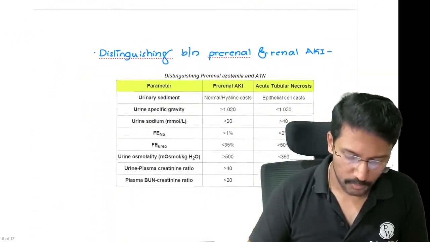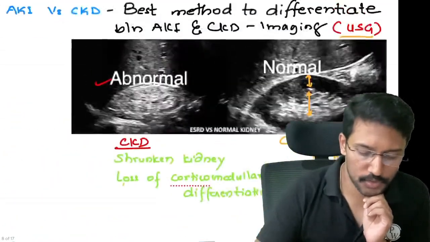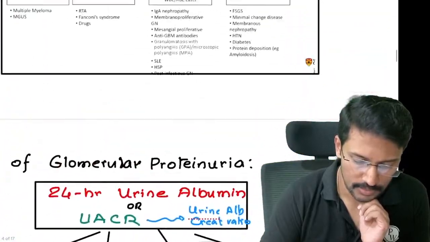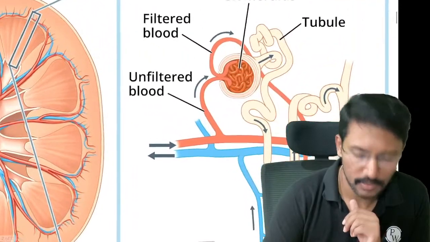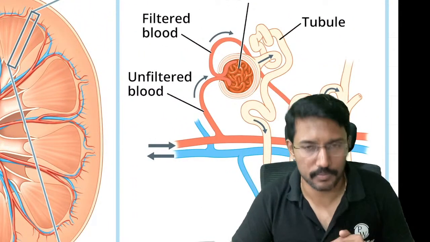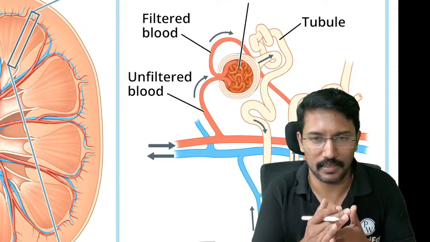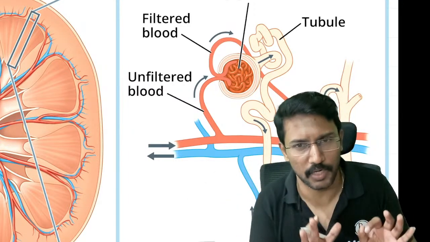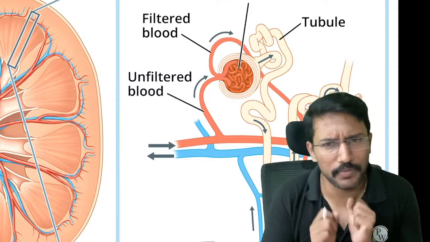Now coming to the main point, how to differentiate between acute tubular necrosis and pre-renal acute kidney injury, right? तो उसके लिए एक small table है for comparison, but let me ask you a question. Normally physiology क्या है? किडनी में यूरिन फिल्टर होता है at the glomerulus. We filter the urine at the glomerulus, and then once we filter, we reabsorb most of the things back. Water we reabsorb, sodium, other electrolytes we reabsorb. Only unwanted substances like creatinine, the urea, we will not reabsorb. We will excrete a reasonable amount of it. But most of the essential things like glucose, sodium, we will reabsorb.